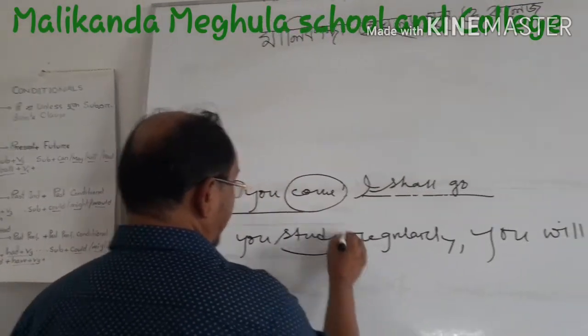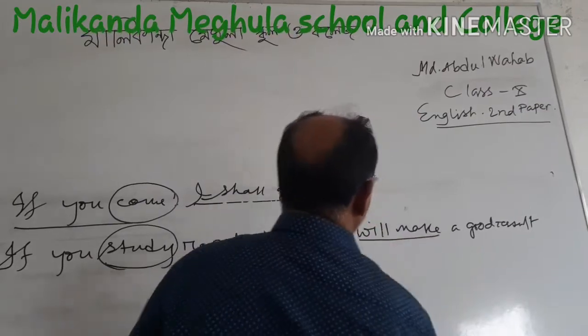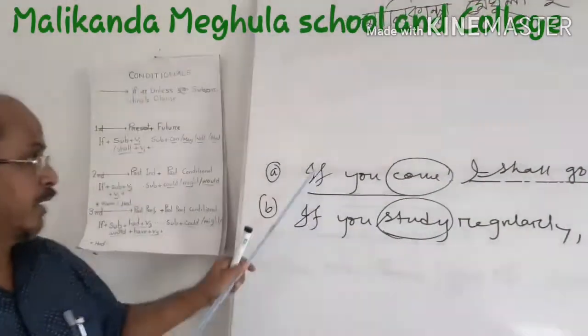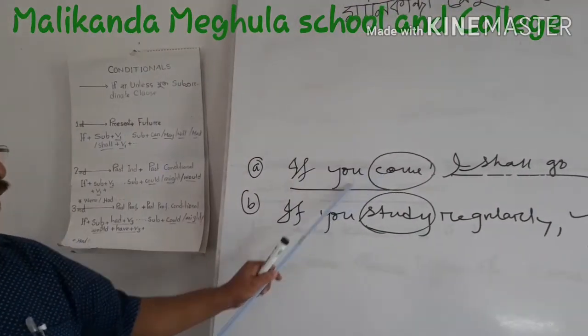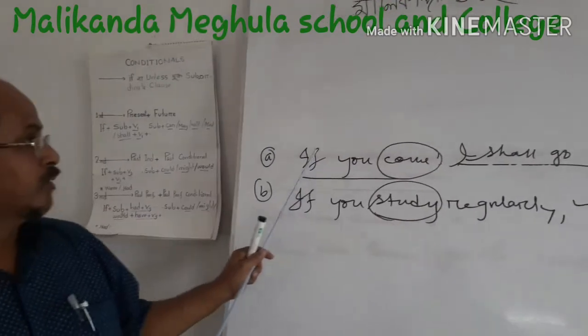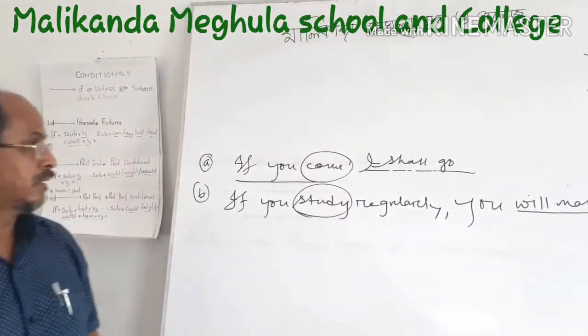This is the present form of verb, and then this is the future tense. Is it clear? If clause present, so main clause future indefinite. Present indefinite, here is the future indefinite.